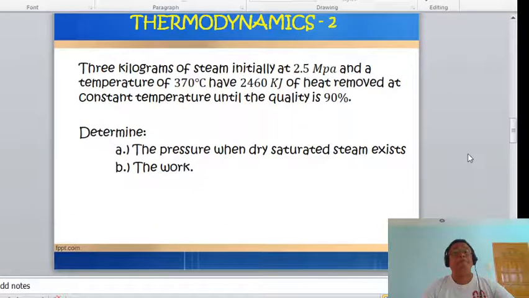Okay, so in order for us to understand clearly the topic. Okay, 3 kilograms of steam initially at 2.5 megapascal and a temperature of 370 have 2,460 kilojoules of heat removed at constant temperature. Okay, until the quality is 90%. Okay, class, so take note that the quality, of course, is 90% at the final condition. So, determine the pressure when dry saturated steam exists and the work.